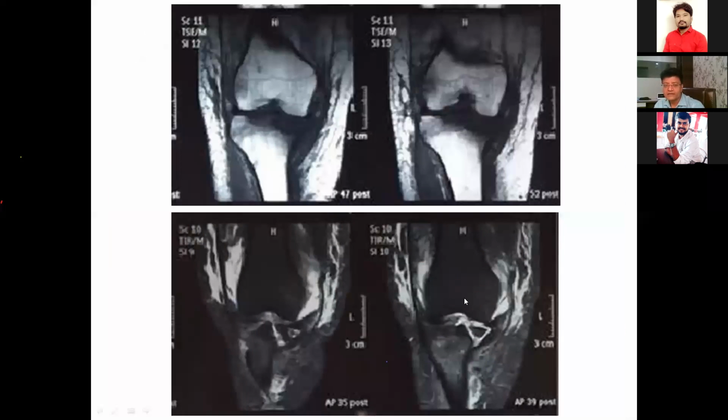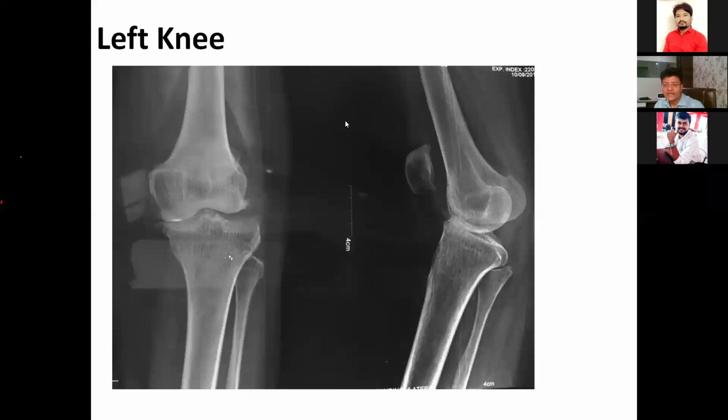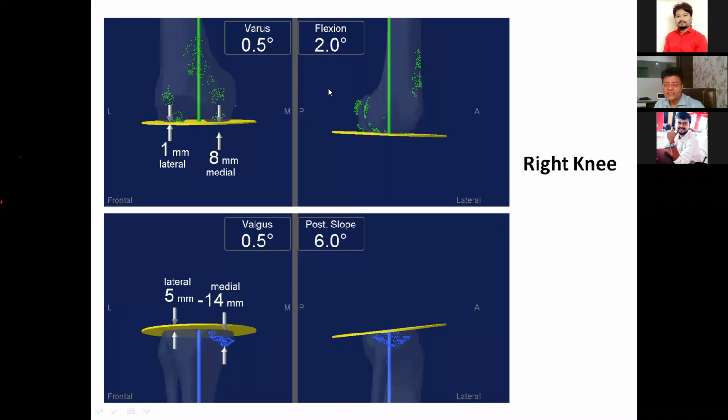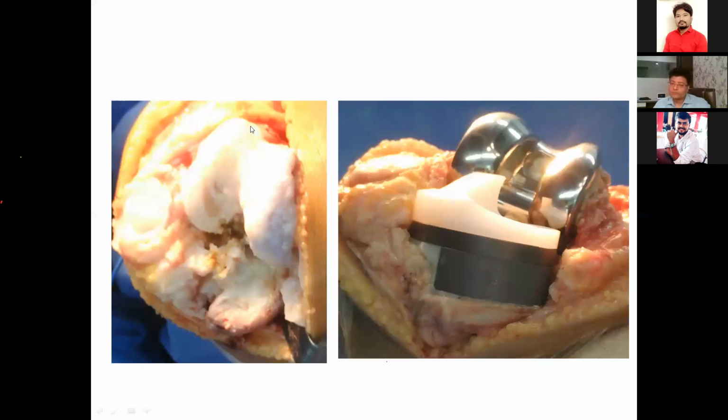This was her MRI. This was my navigation picture before surgery: varus 14.5, hyperextension 20, external rotation 7.5. The left knee had a similar kind of deformity. I used the assistance of the navigation, and I almost corrected her deformity. This was her intra-op picture. Because of the severe bone loss anteriorly, I had to use a bone wedge to correct this deformity, because this kind of big deformity cannot be corrected by bone graft alone. This was her post-op picture.